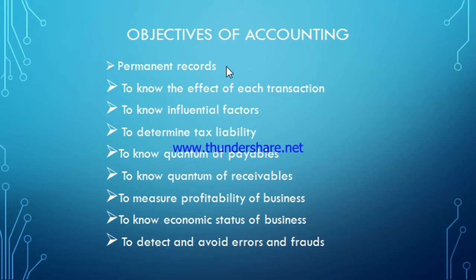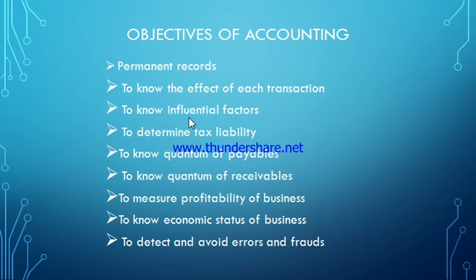But nowadays, due to the introduction of computers, the accounting information or accounts are recorded in the computer also. So in any way, the records are being maintained, and those are permanent records. The next one is to know the effect of each transaction. It means whatever transaction has occurred in the business, what is the effect of that transaction, whether that transaction is a cash transaction, whether it is related to credit, whether it is of assets or liabilities, or whether due to that transaction profit or loss has occurred. The details or effect of that transaction can be known only through accounting.